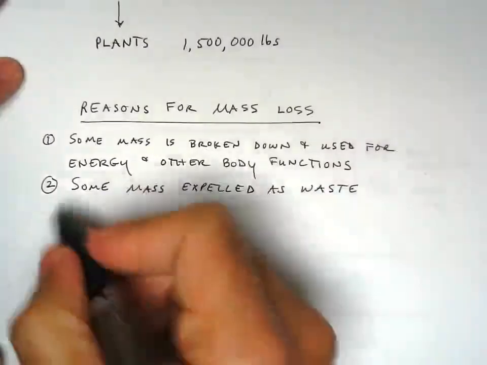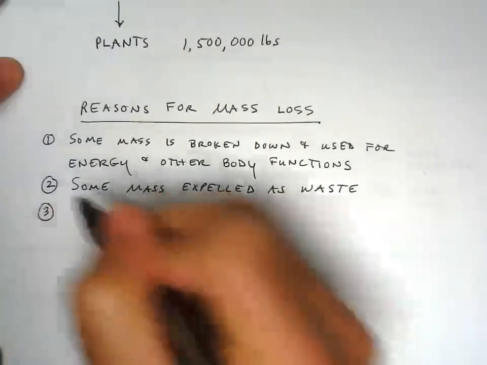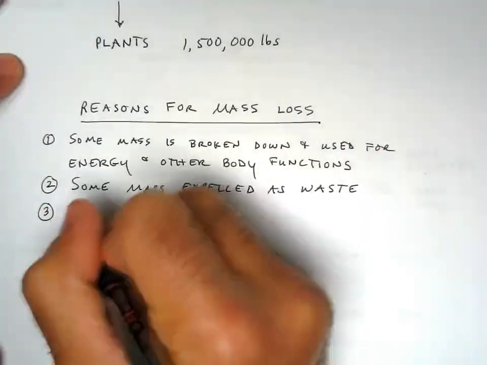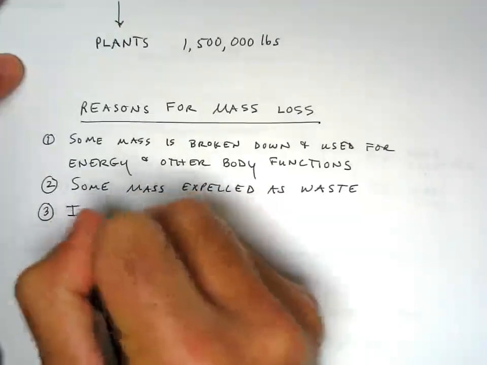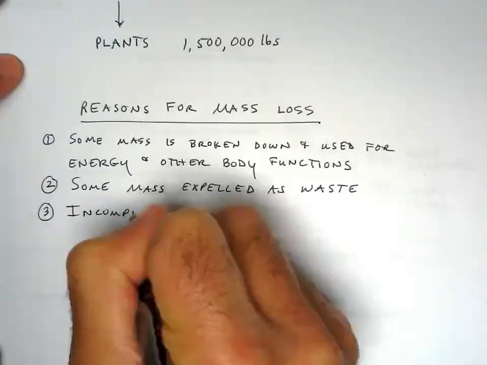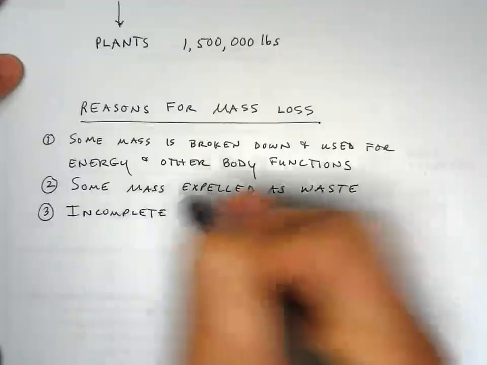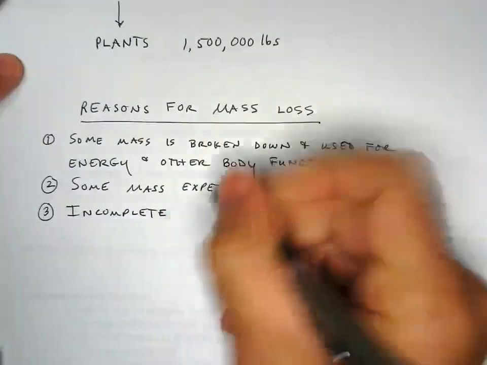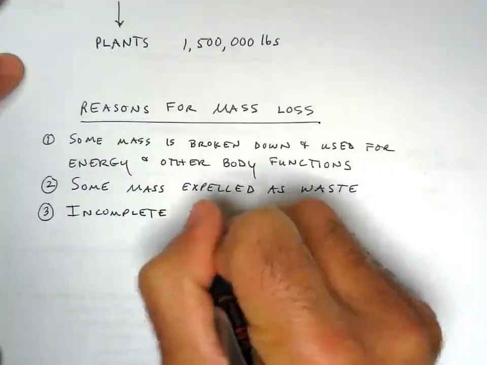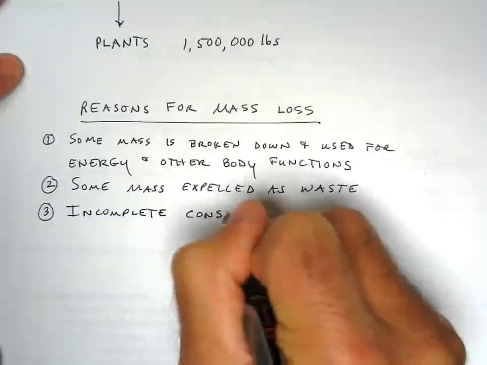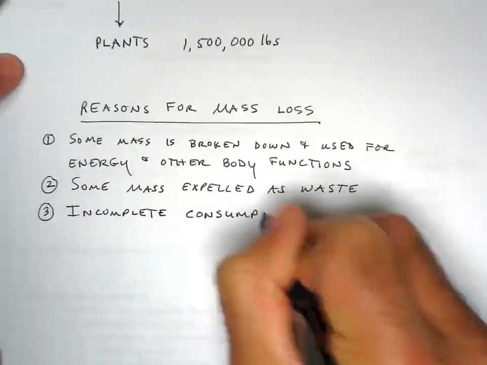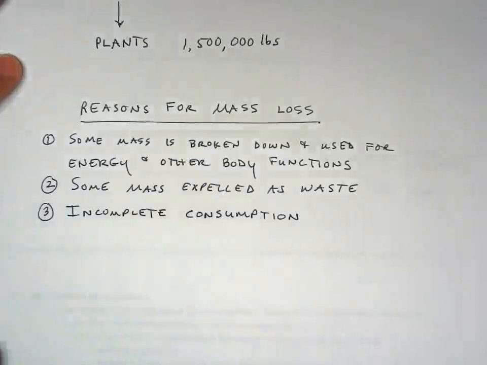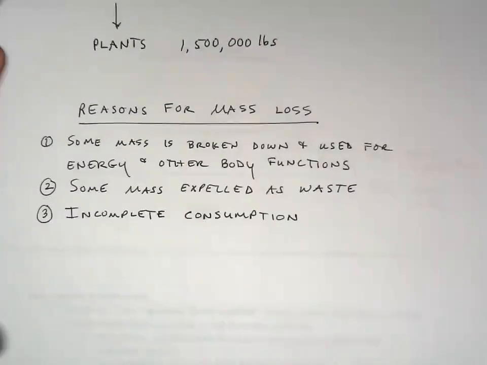Okay. And the third one is incomplete consumption. In other words, the organism eating the thing doesn't eat actually all of it.